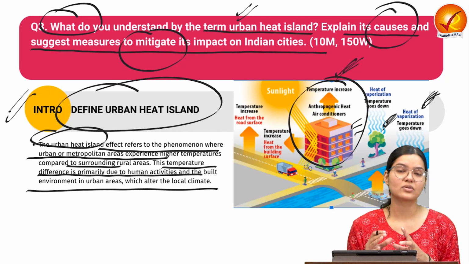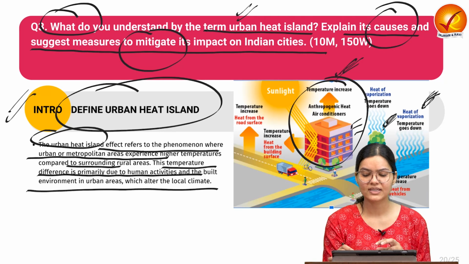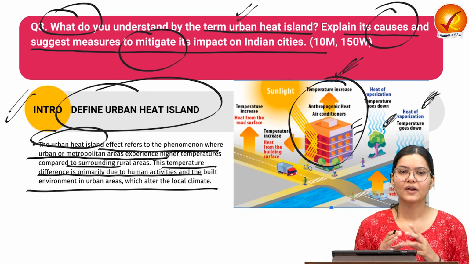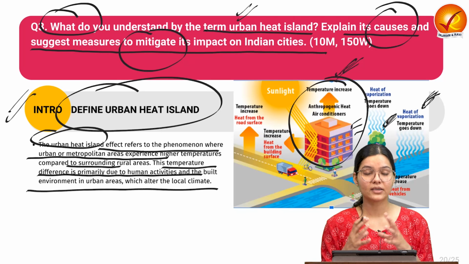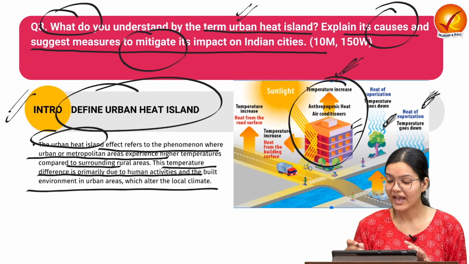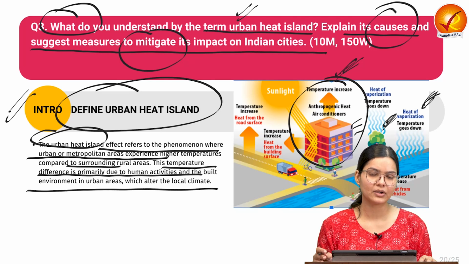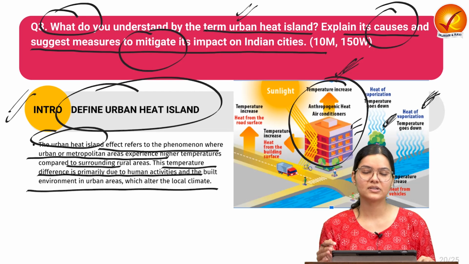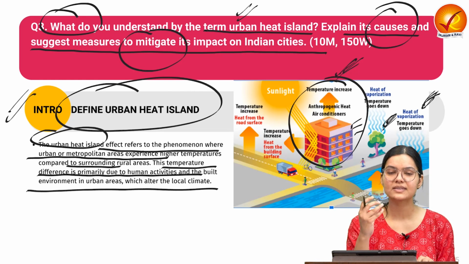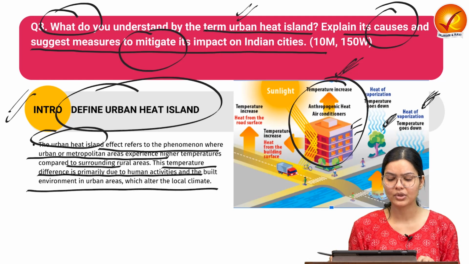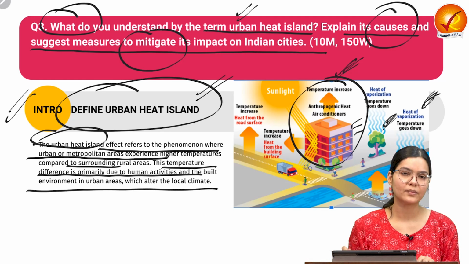Also the concrete structures in the urban area, for example the roads which are dark in color, and the materials which they have used, have the tendency to trap heat in the urban area, which is not present in the rural area. Thus we can see significantly high temperature in the urban area, which is known as the urban heat island.